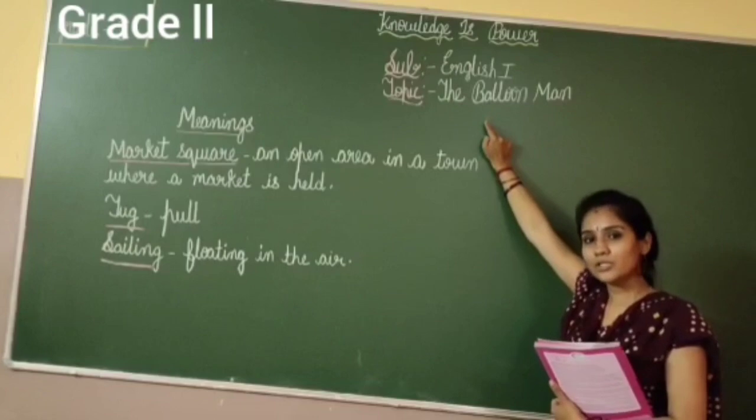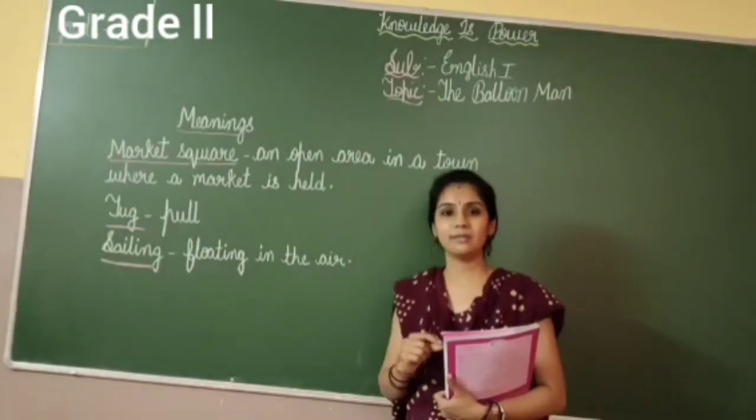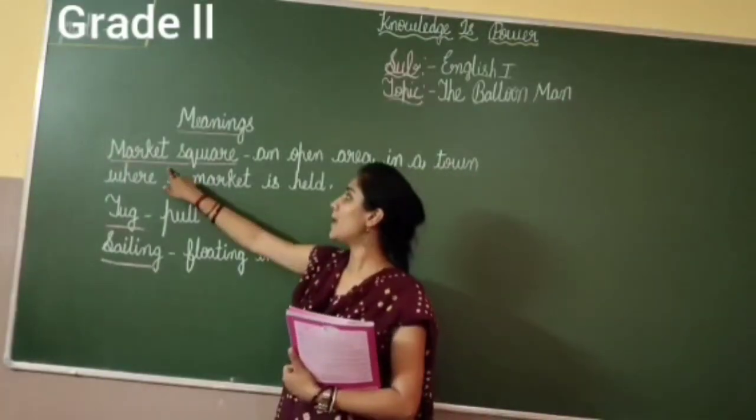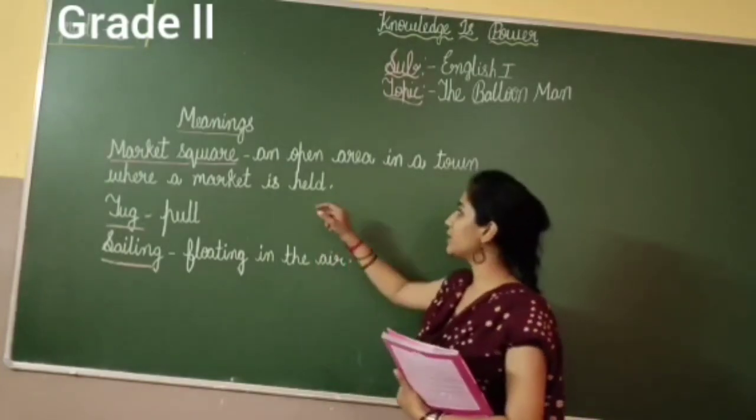So what is the name of the poem? The Balloon Man. There are some new words in this poem. So let us go through. Market square. What is the meaning of market square?